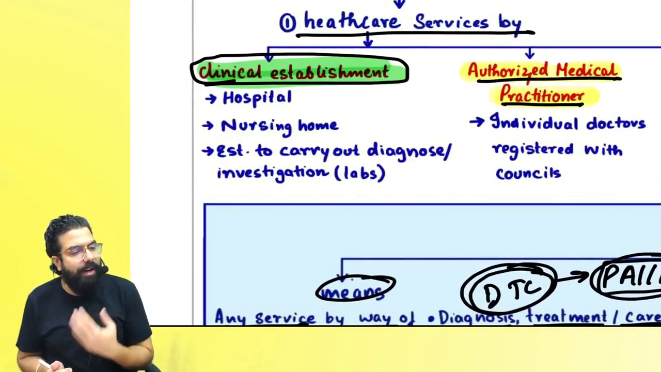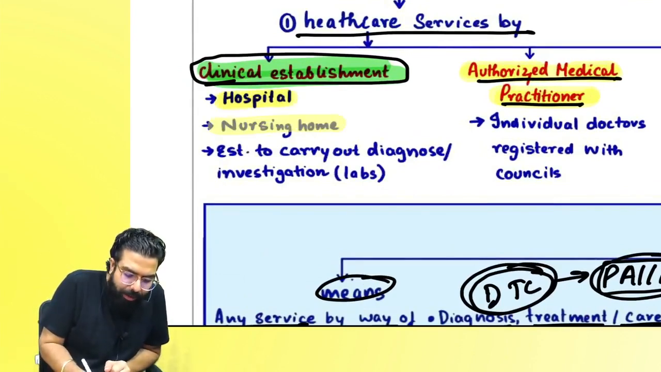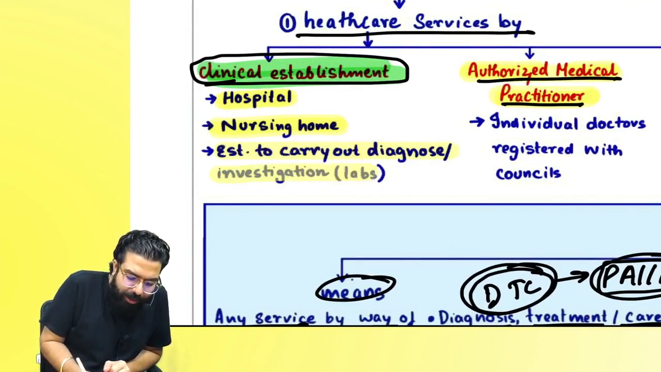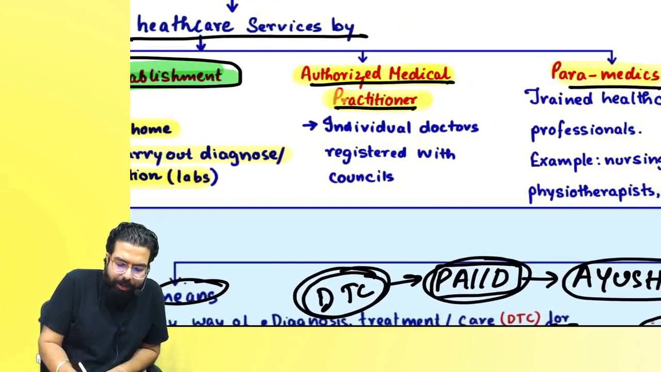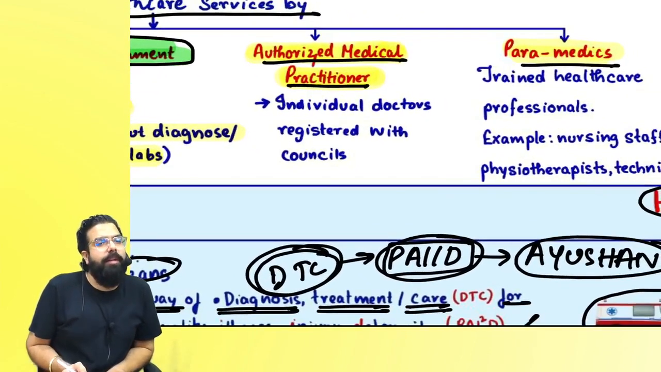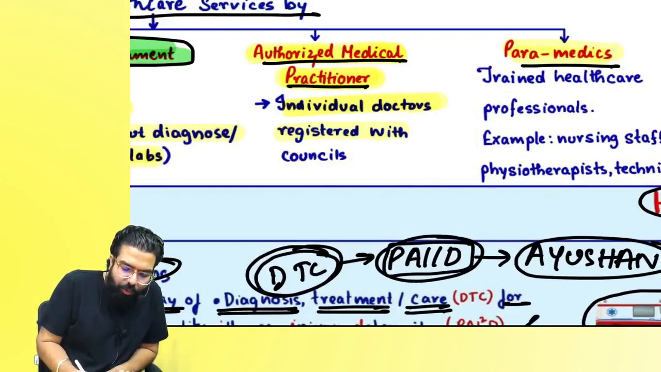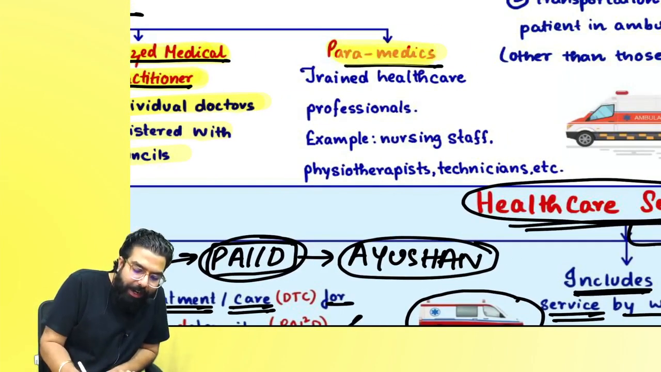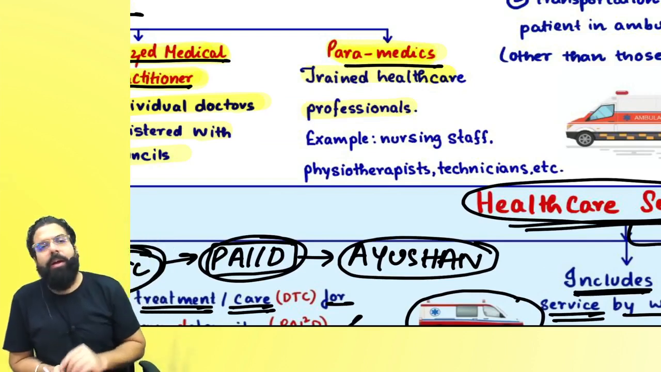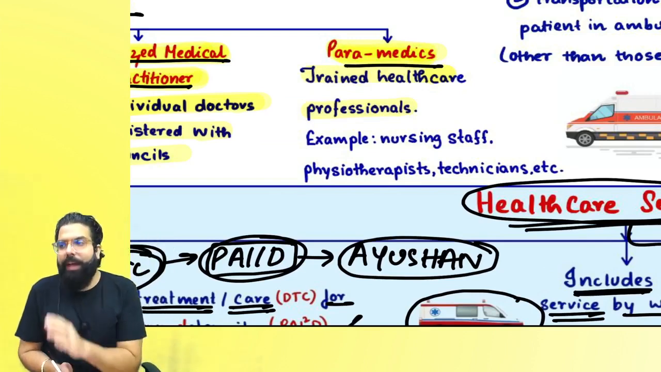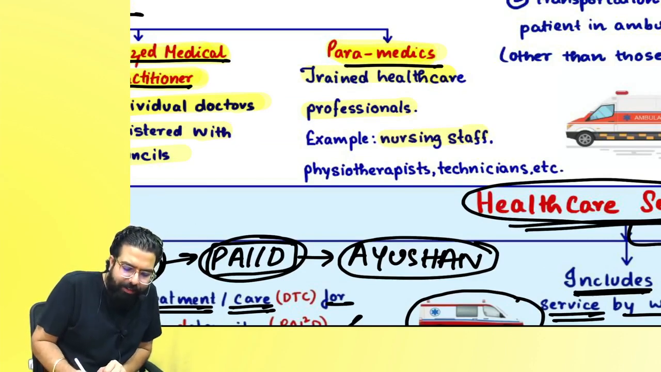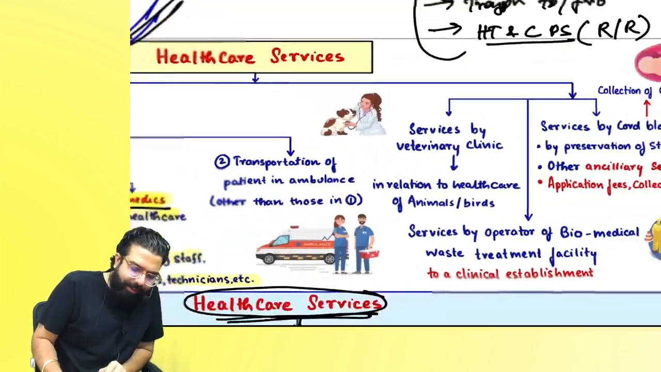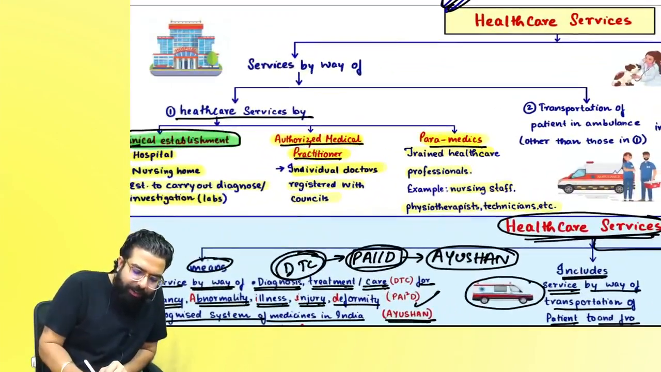Always remember, clinical establishment means hospital, nursing home, or an establishment to carry out diagnosis or investigation. Healthcare services, if they are given by authorized medical practitioner, then also it is exempt. Authorized medical practitioner means individual doctors who are registered with the council. Paramedics are those trained healthcare professionals, basically who are not doctors, but if they are giving healthcare service, then also it is exempted. For an example, nursing staff, physiotherapists, technicians, etc. Now, if services are given by way of healthcare service, then also it is exempt.